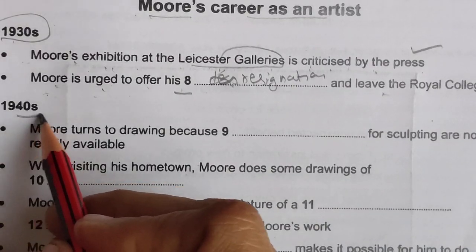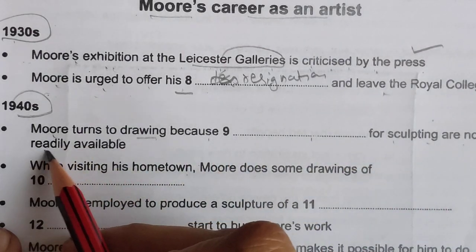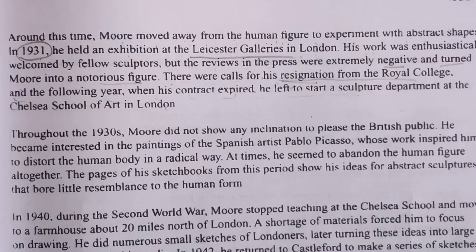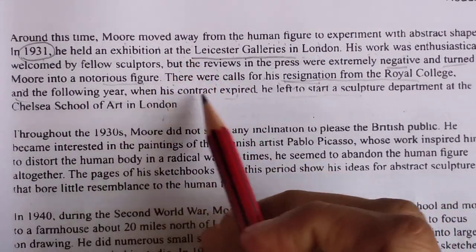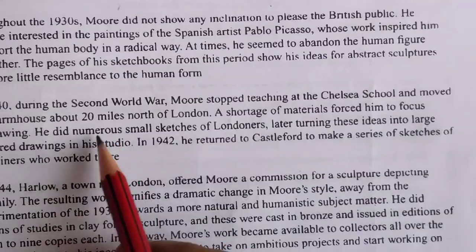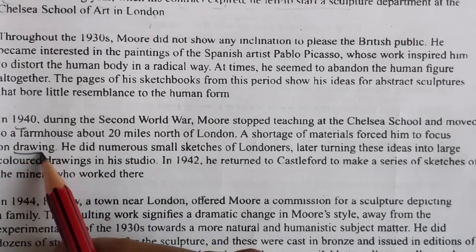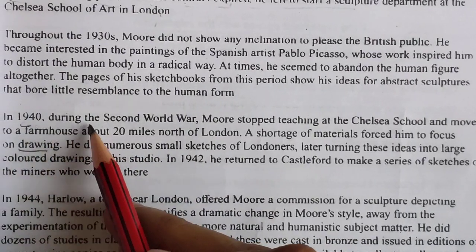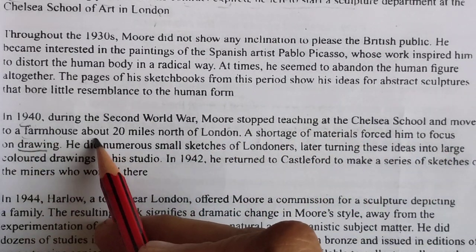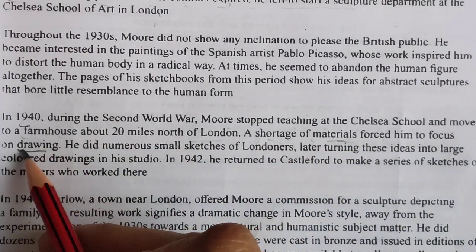In the 1940s, Murray turns to drawing because dash for sculpture are not readily available. I will be looking for the words 1940s and drawing. Now this first paragraph we have done, we have found the option, and 1940s is also here, and the drawing word is also here. Let's read the full paragraph. In 1940, during the Second World War, Murray stopped teaching at the school and moved to a farmhouse about 20 miles north of London. A shortage of materials forced him to focus on.